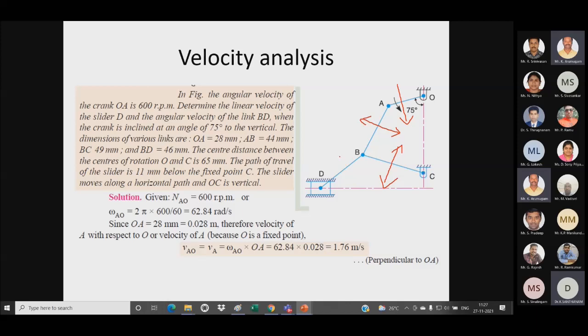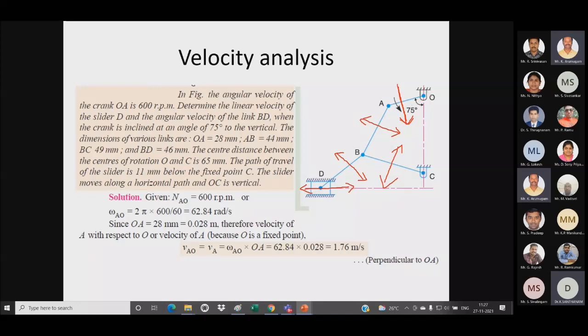Then for link BD, I have to draw a perpendicular, which may be upwards or downwards depending on my configuration. And for the slider, I have to draw a horizontal line. So for each and every link, I need to draw a perpendicular. For the input link, I know the direction, the magnitude, and the point of application.